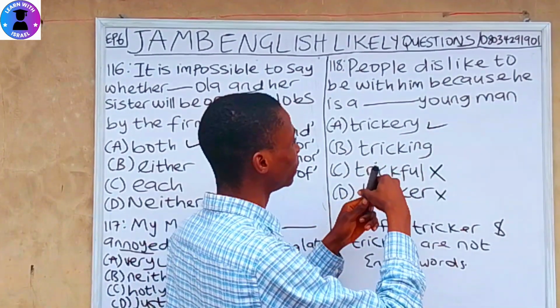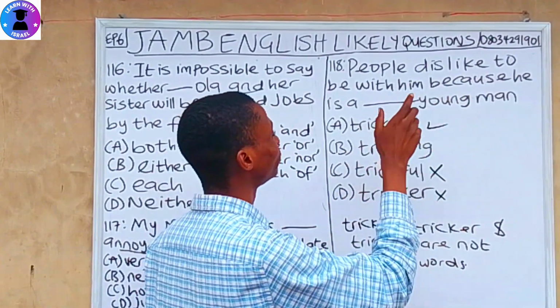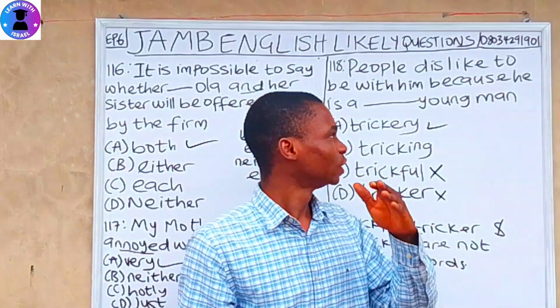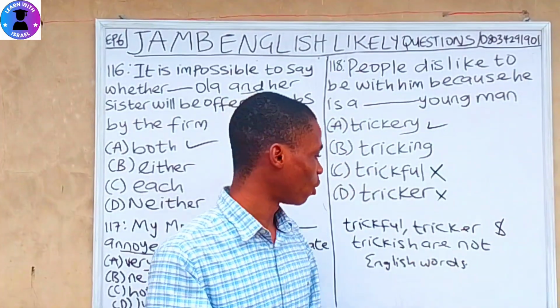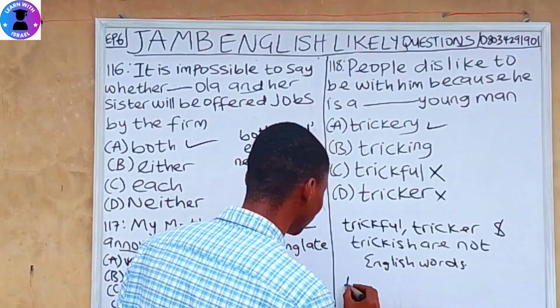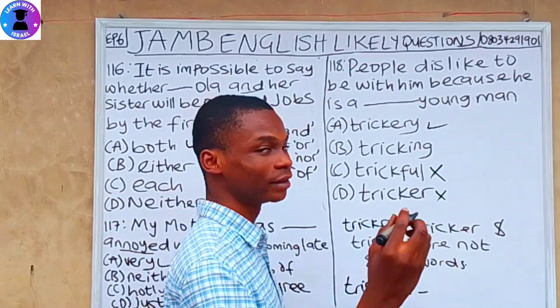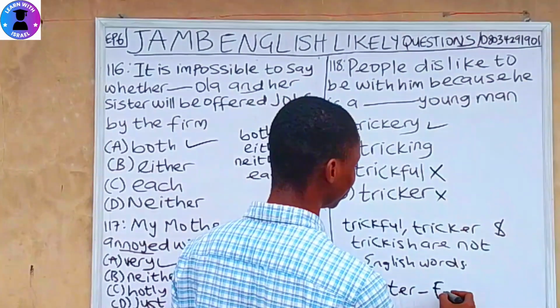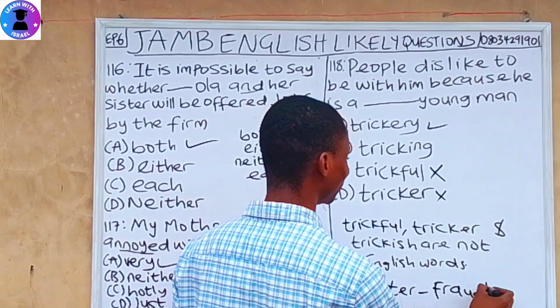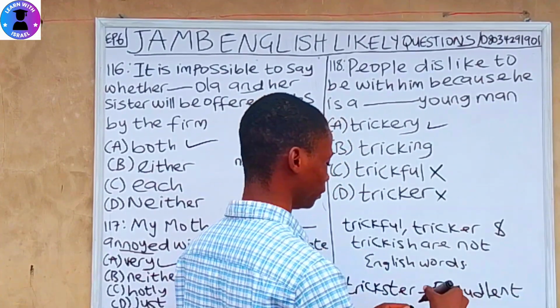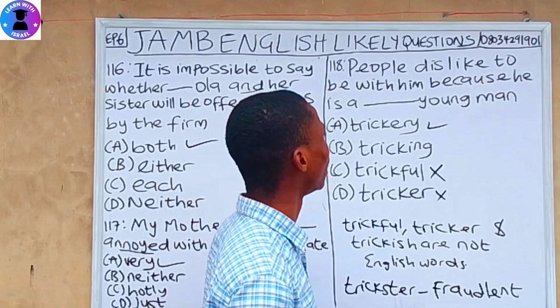The people dislike to be with him because he's a trickery young man. And we also have one which I haven't mentioned, which is trickster. Trickster is a fraudulent person. So I hope you understand now.